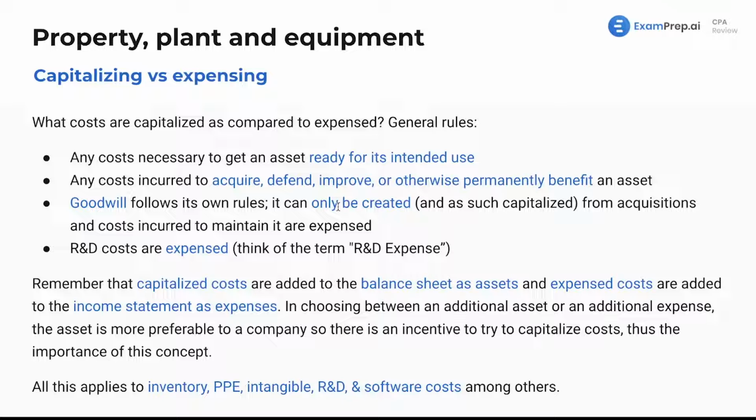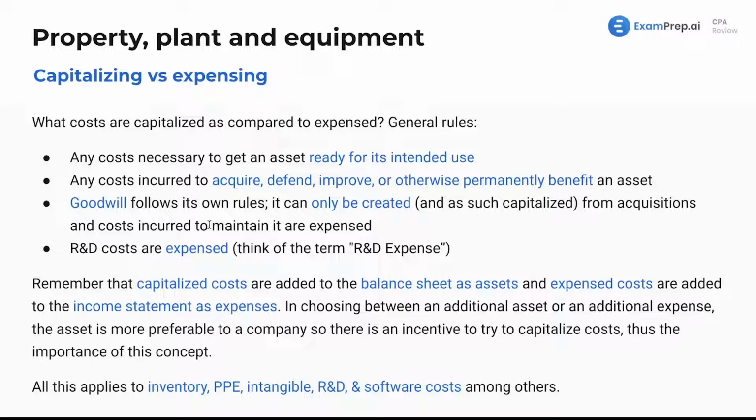We can only create goodwill when we purchase other companies, when there are acquisitions. If we have costs incurred to maintain this intangible asset of goodwill, they are all expensed, no exceptions. You cannot add goodwill, you cannot increase your goodwill from anything other than acquisitions. We will see a lot of tricks about that.